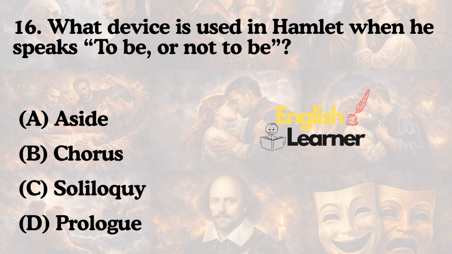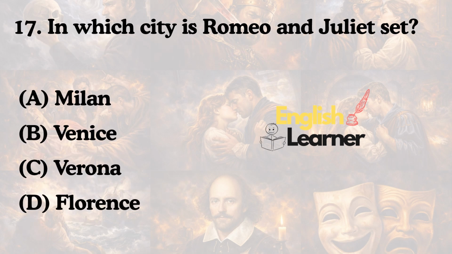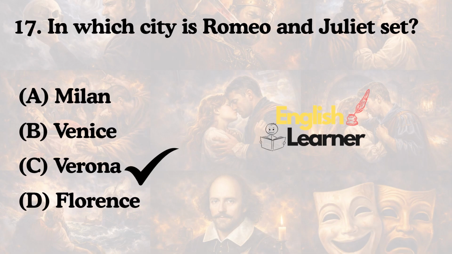Which device is used in Hamlet when he speaks "to be or not to be"? Aside, chorus, soliloquy, or prologue? The answer is soliloquy. In which city is Romeo and Juliet set? Milan, Venice, Verona, or Florence? The answer is Verona.